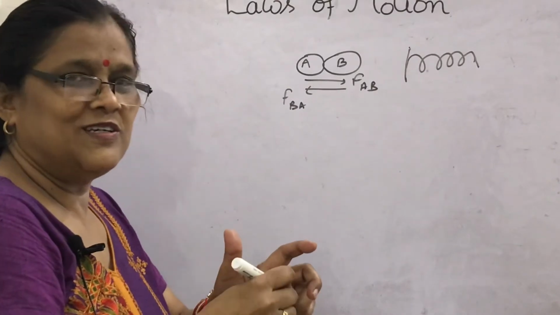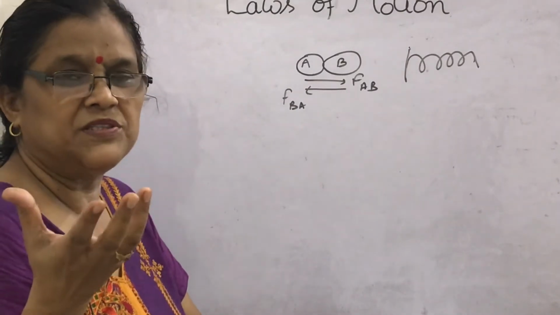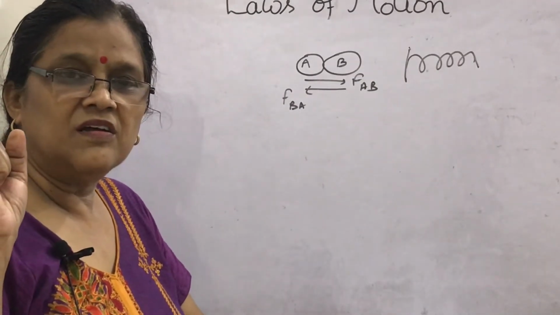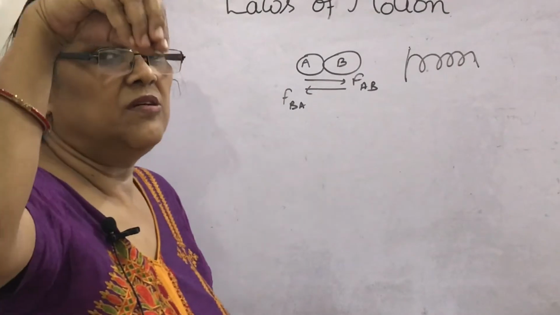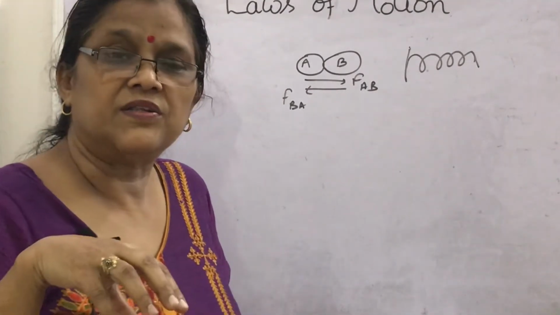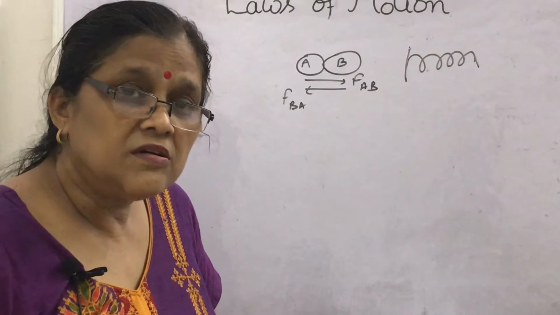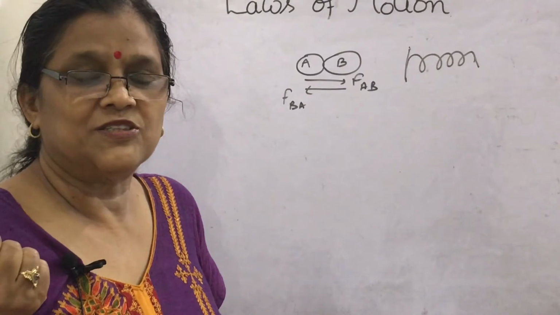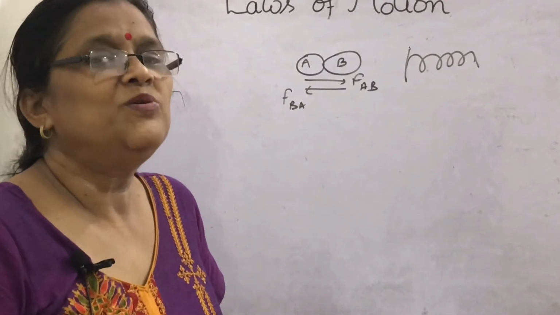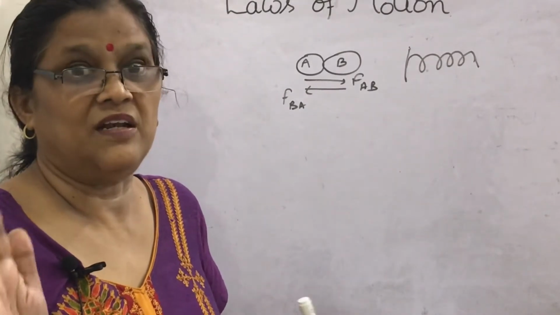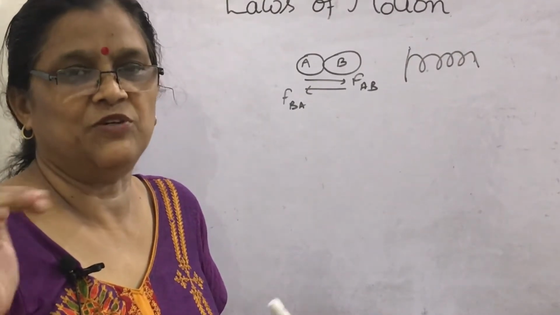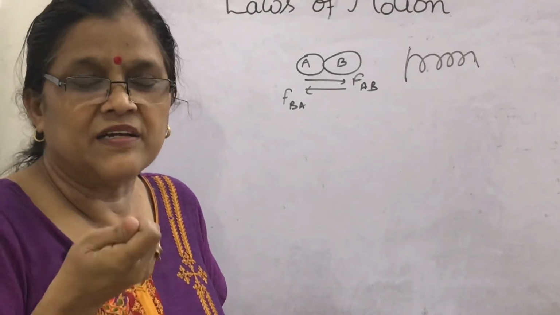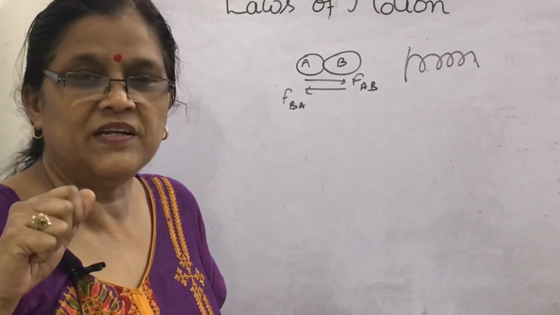In some cases it is not quite obvious to see. Suppose some object is falling down, so the object is being pulled by the gravity of the earth. Will the object apply a force on the earth? The answer is yes, but you can't feel it because of the huge mass of the earth. The earth is a massive planet and its acceleration will be negligible.